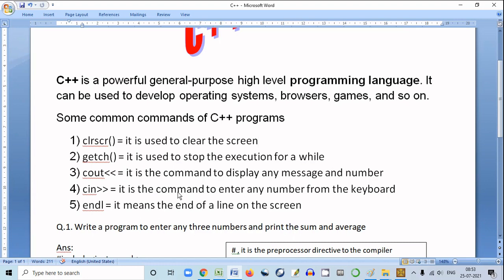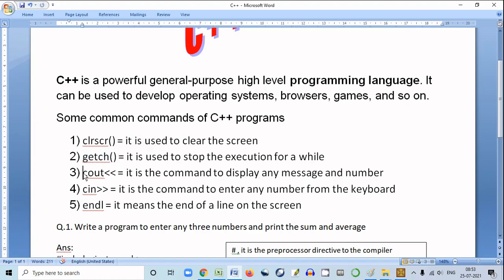Suppose you have run a program, you have executed a program, and the program will show you the output, but while showing the output, you have to stop the program execution. So getch is the command. It is used to stop the execution of a program for a while.